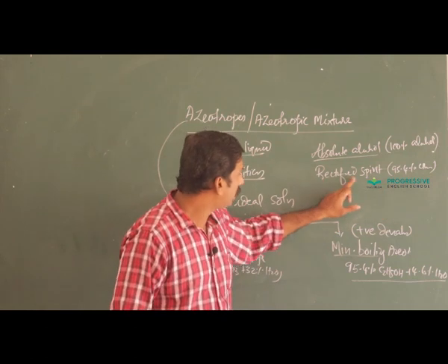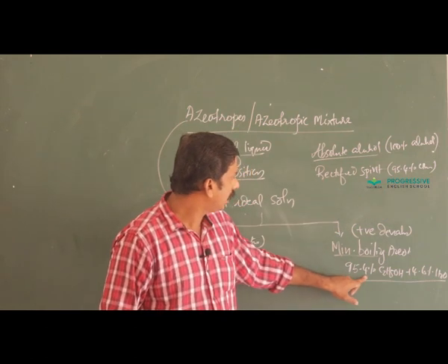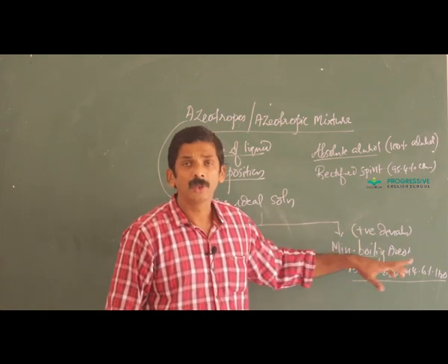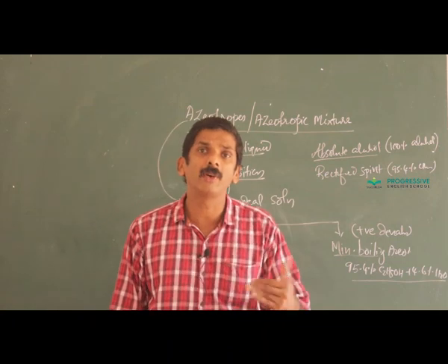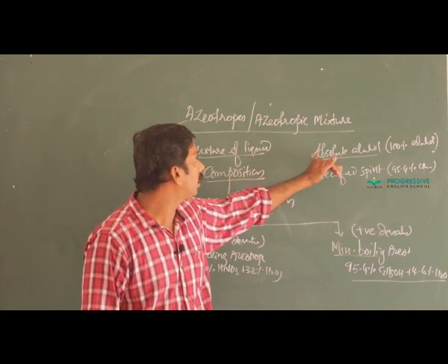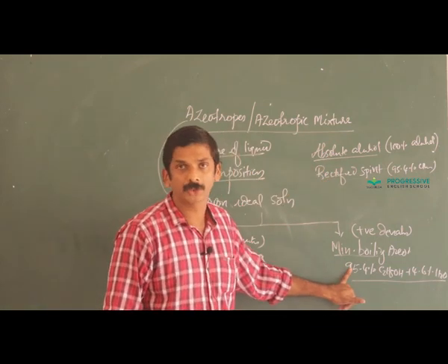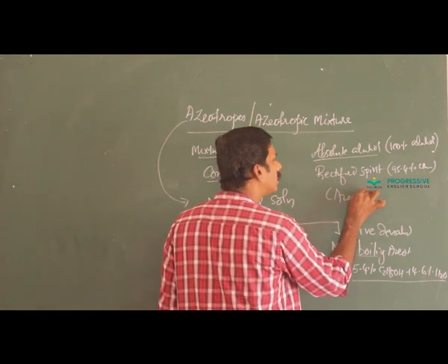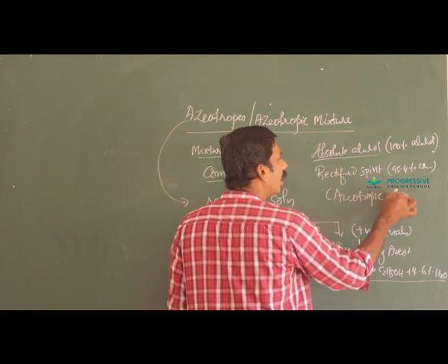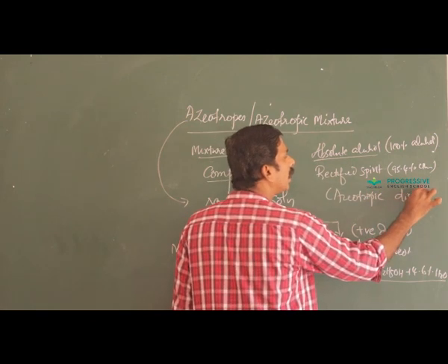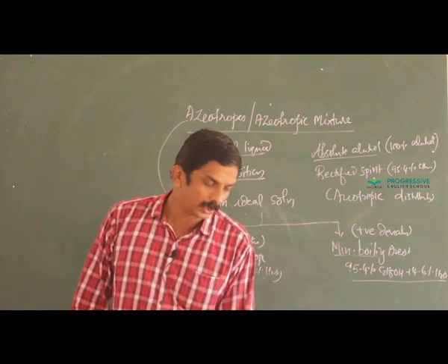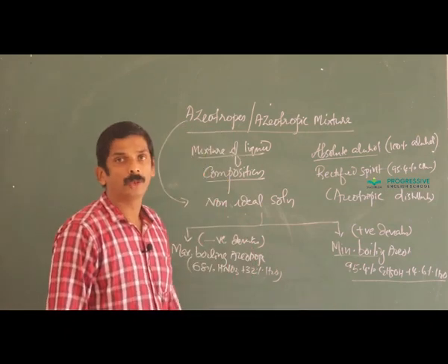Rectified spirit is a minimum boiling azeotrope. By simple distillation, we never get absolute alcohol from this rectified spirit. A special method, called azeotropic distillation, is adopted for the conversion of rectified spirit to absolute alcohol.